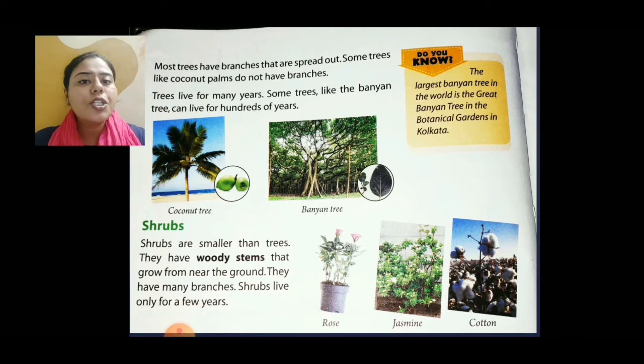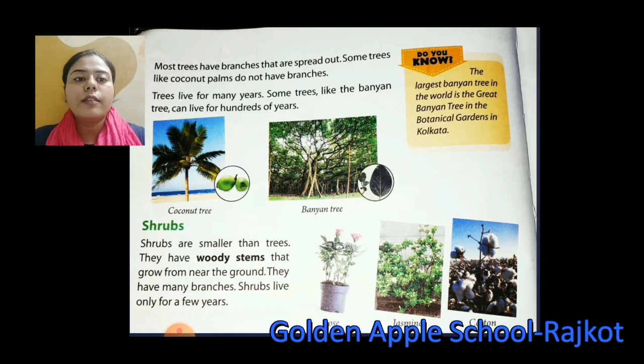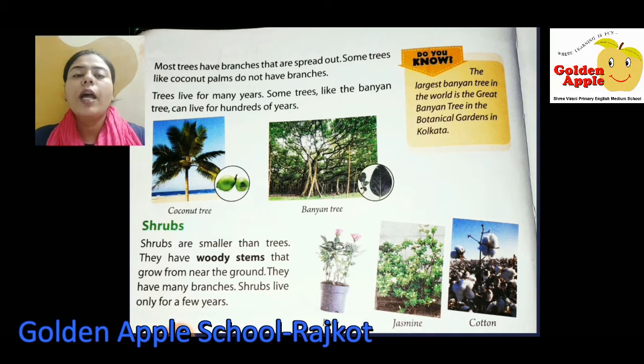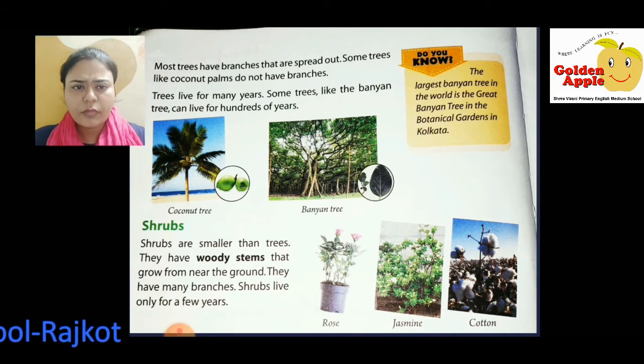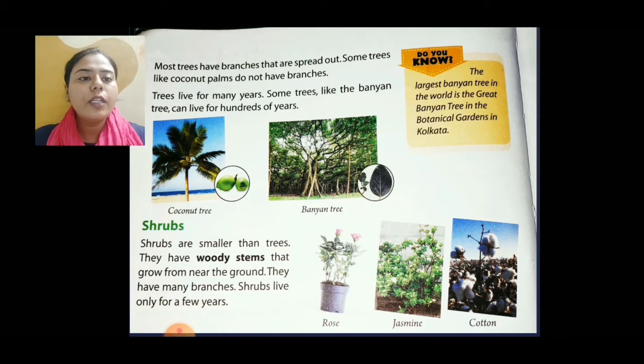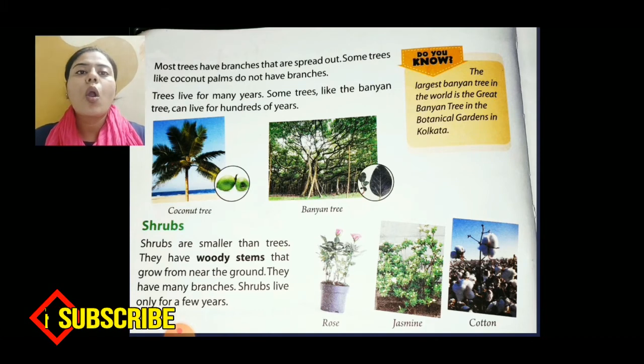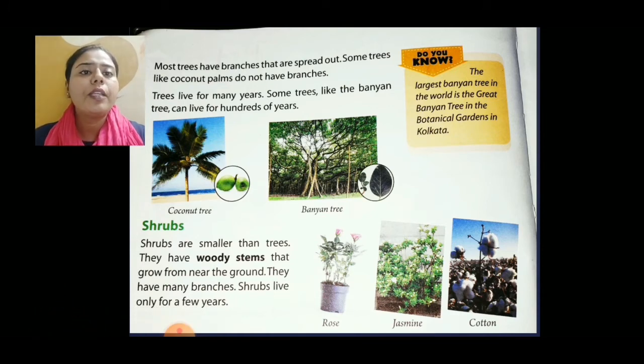Now we will see shrubs. Shrubs are smaller than trees. They have woody stems that grow from near the ground. They have many branches. Shrubs live only for a few years, like rose, jasmine, cotton. They are shrubs and they have woody stems. They live only for a few years, not like a banyan tree. A banyan tree lives hundreds of years, but shrubs only live for a few years and they have woody stems.